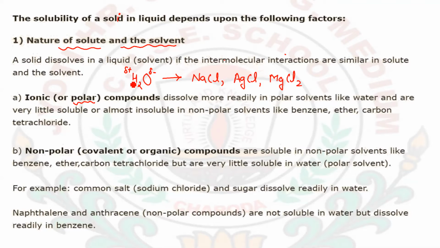Here the polarity is present, and there also you will see that polarity is present between the cations and the anions, which is similar to the interaction present in the polar solvent, which is water.